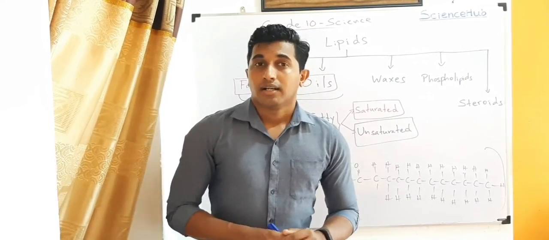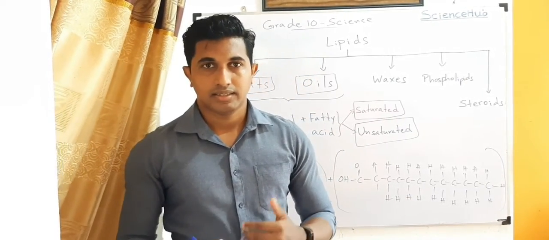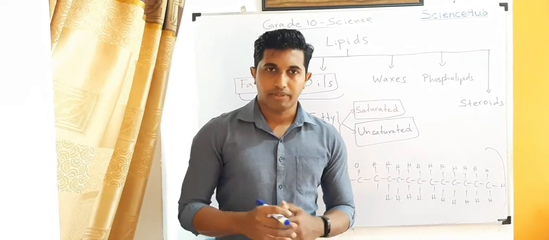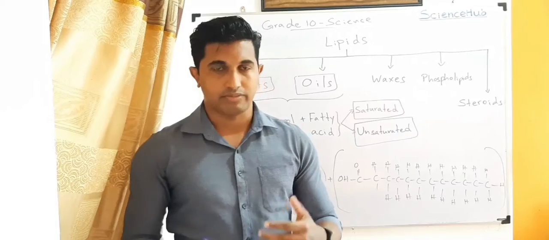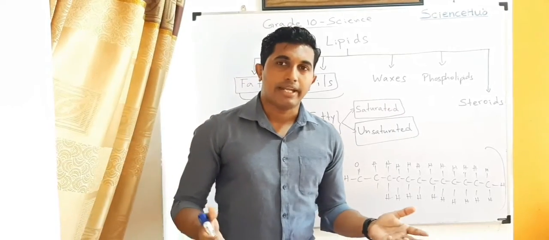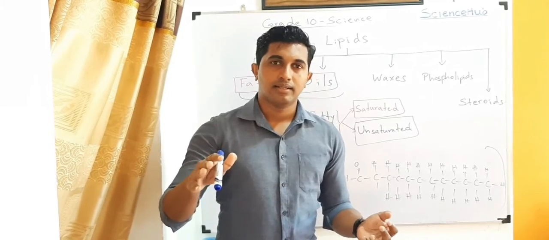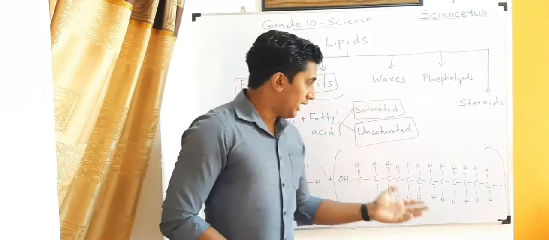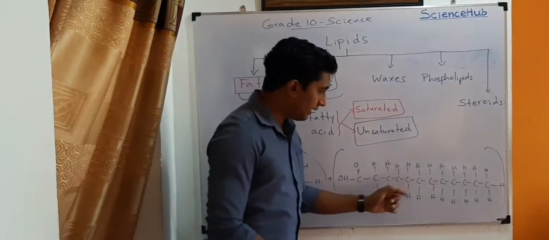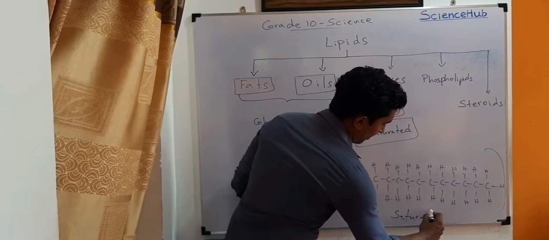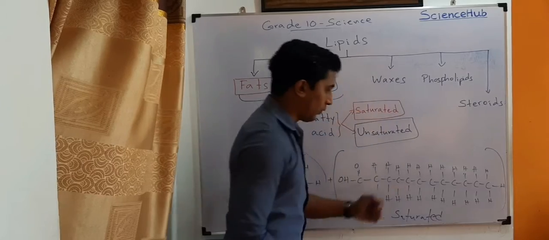Therefore, carbon can make only 4 bonds. That means carbon can link with only 4 other atoms. Here, this is the saturated form.